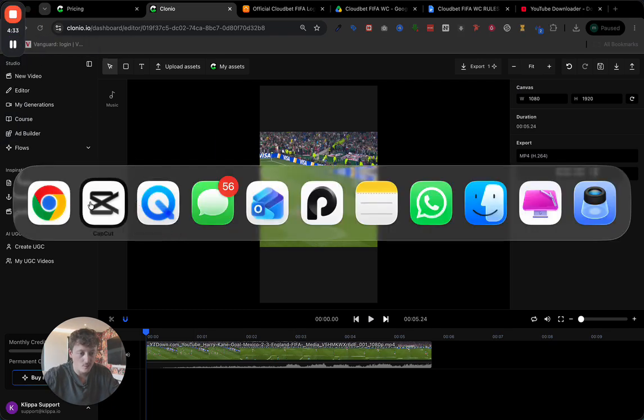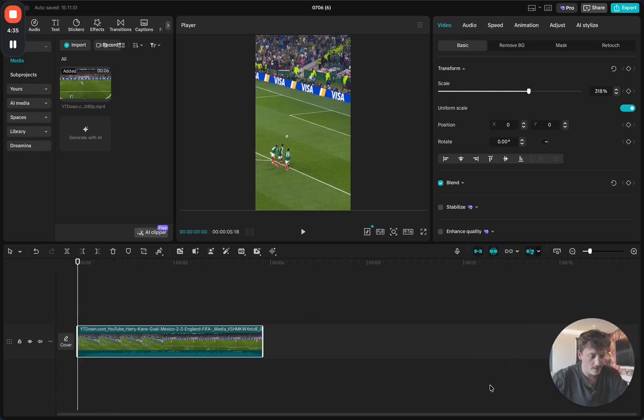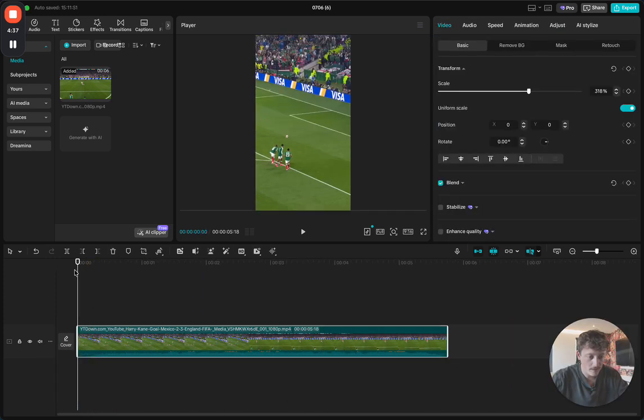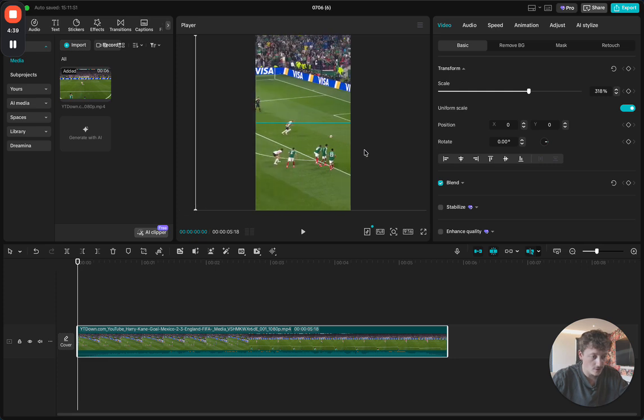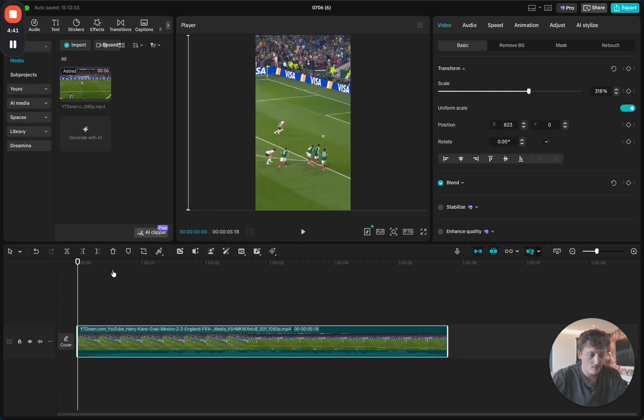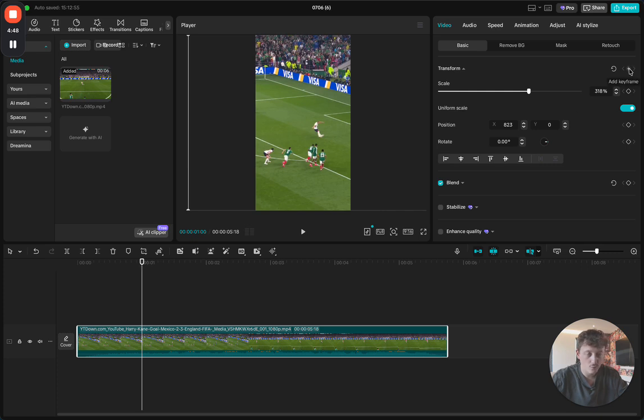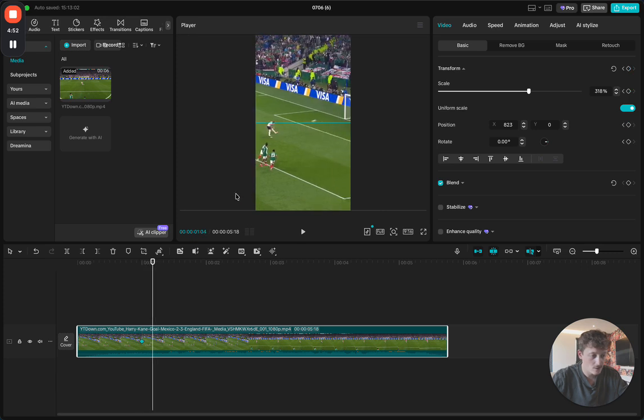So all we're going to do is come over to this CapCut feature. I'm just going to move my face out of the way. We're going to zoom over, and we want to make sure that the video starts like this so we can actually see what's going on. So that's our starting frame. He comes in to kick the ball, and then we're going to stop it here. I'm going to click on this button, which is a keyframe, and then scrub along a little bit to when the ball gets in the goal, which is about here.